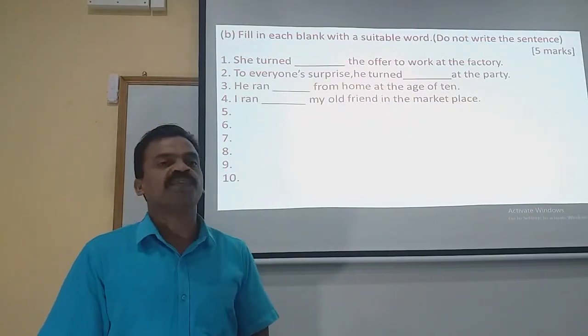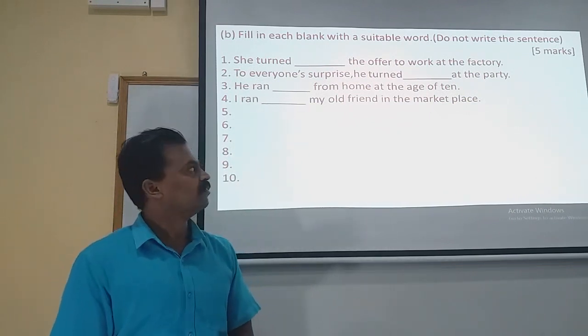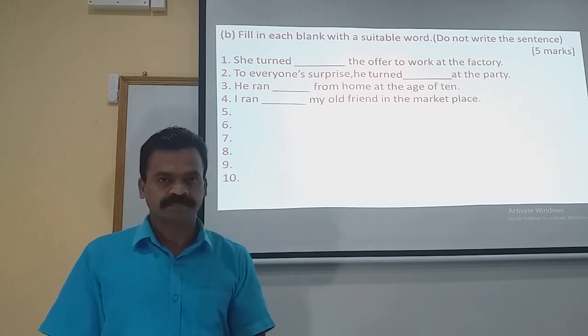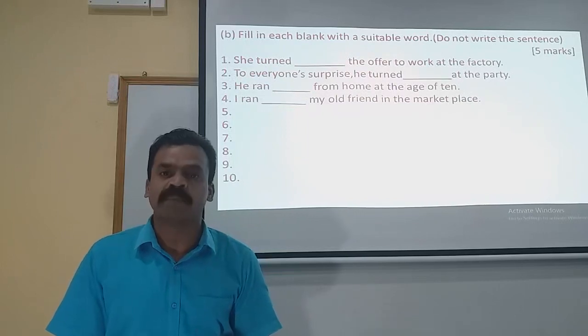Part 2 is filling the blanks. Fill in each blank with a suitable word. Very clearly it is mentioned in the bracket. Do not write the sentence. Altogether you will have 10 questions here. Each question carries half marks each.